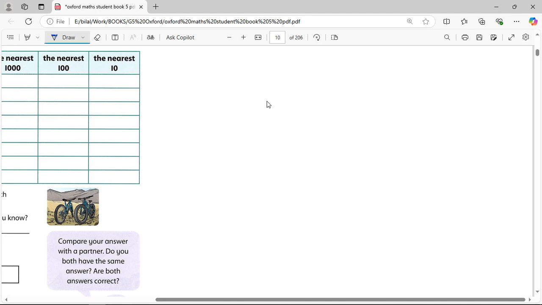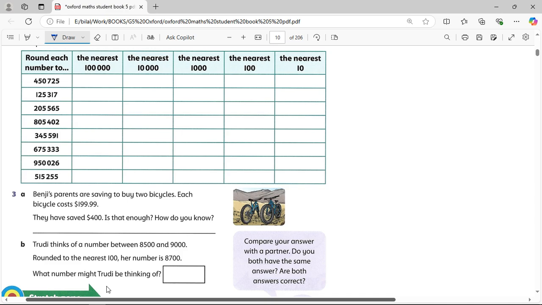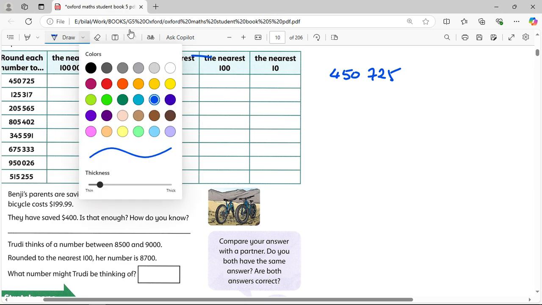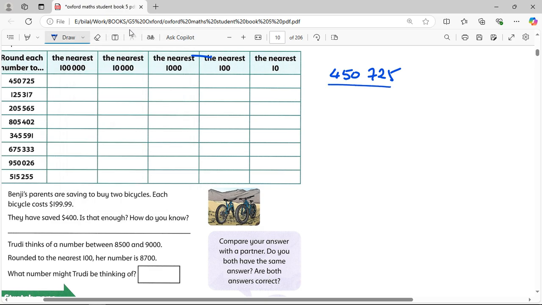The same thing for these numbers. We don't want to give the exact amount of the numbers, so just estimate in your mind and then you can calculate. So if we take any number, for example, here, same thing as we did before. Take this one. Let's take 450,725. Now, if you do an estimation, if you want to estimate this one, now check the question. The question is saying 100,000.